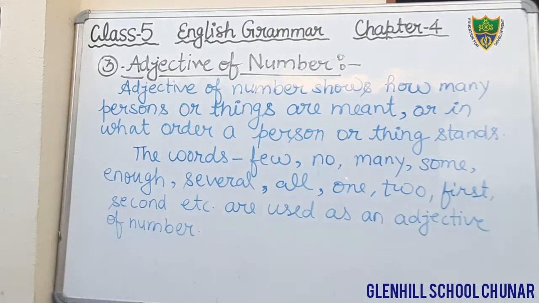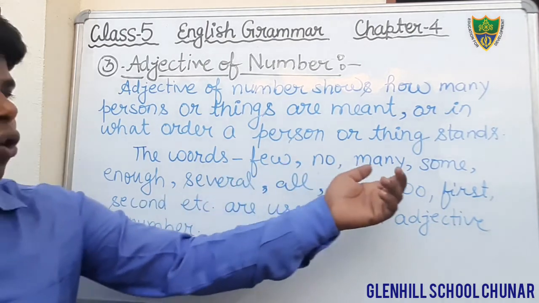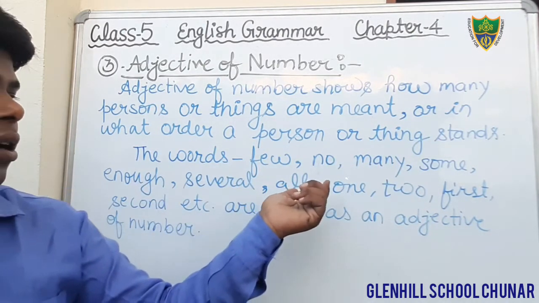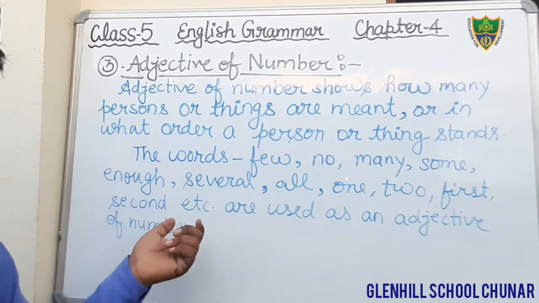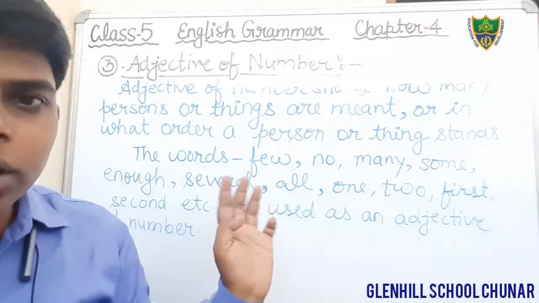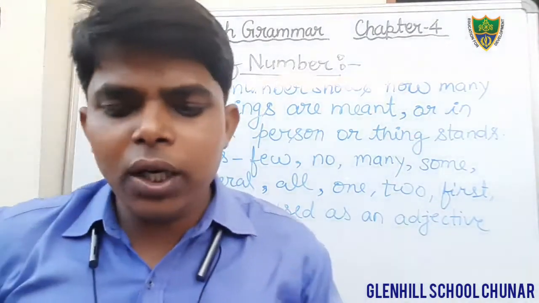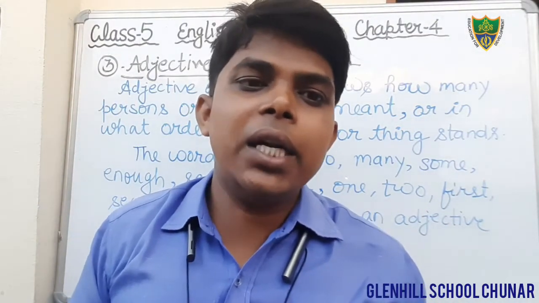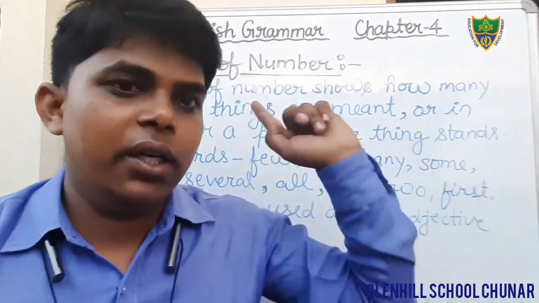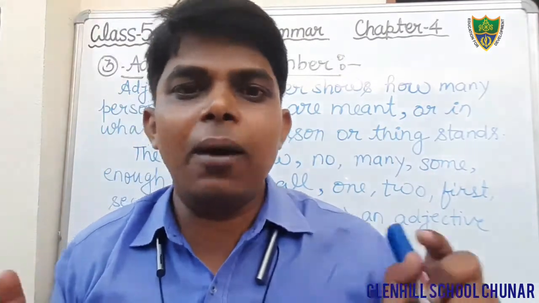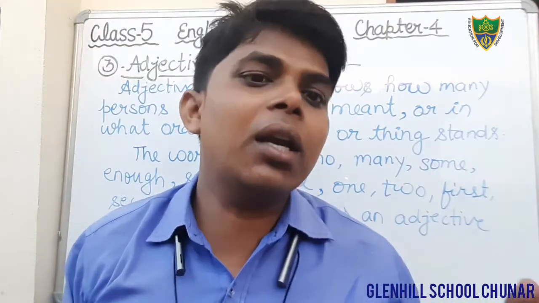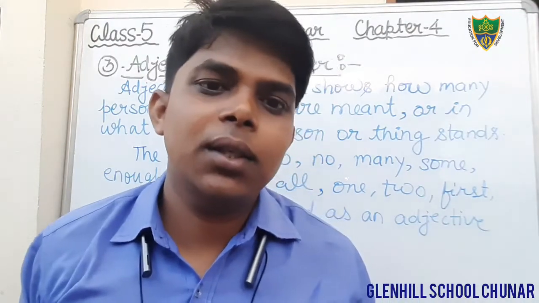Okay students, just see here. These are the words: few, no, many, some, enough, several, all, one, two, first, second, etc. It is not given in your book, but I have told you. And dear students, only keep in your mind that here we can count the number of people.